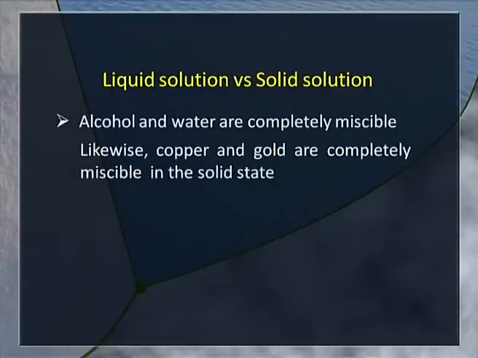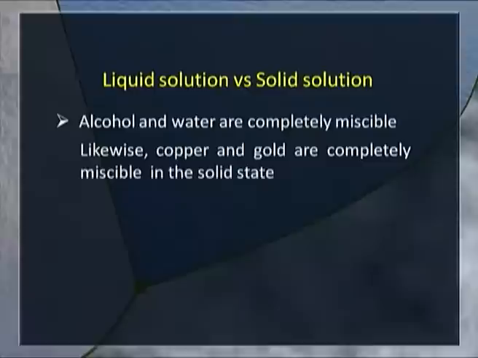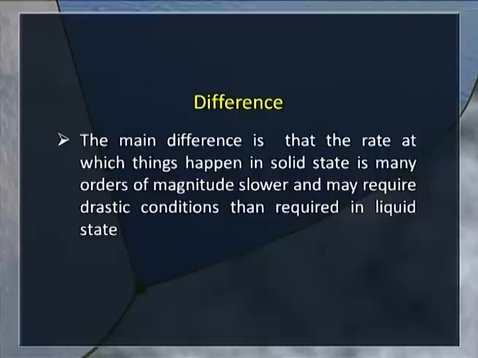Alcohol and water are completely miscible. You can prepare solutions with concentration ranging from 1% alcohol to 99% alcohol. Likewise, copper and gold are completely miscible, giving a continuous range of solid solution. Then what is the difference? The main difference is that the rate at which things happen in the solid state is many orders of magnitude slower than in the liquid state.